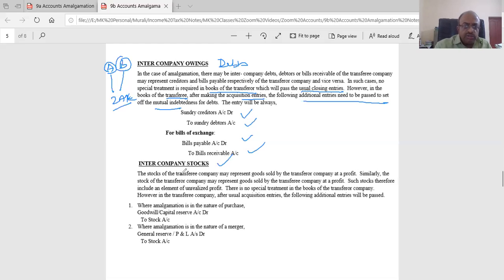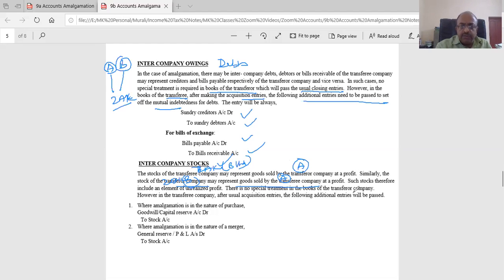Similarly, intercompany stocks. The stock of the transferee, in this case say A Limited, may represent the goods sold by the transferor company. The transferee is here Zach, but because B is getting taken over by Zach, B Limited's goods were sold by transferor company A Limited at a profit. Similarly, the stock of the transferor company may represent goods sold by the transferee company. Reverse, maybe B to A or Zach. Stock therefore includes an element of unrealized profit.